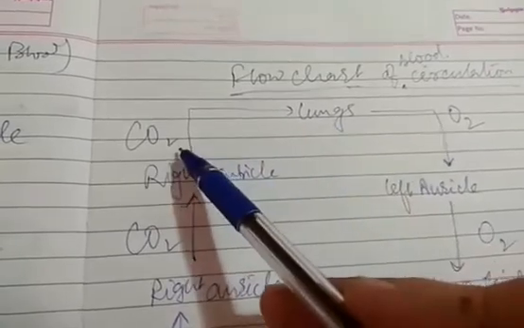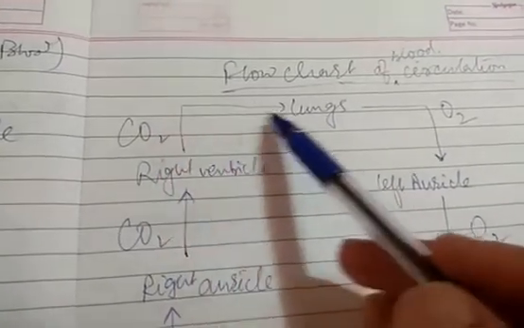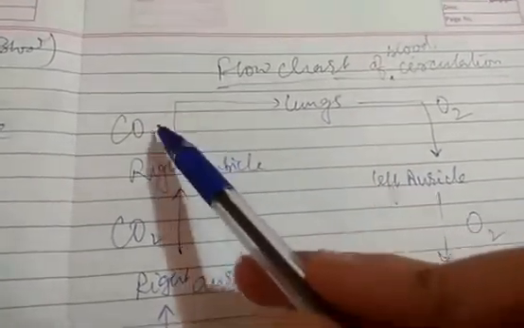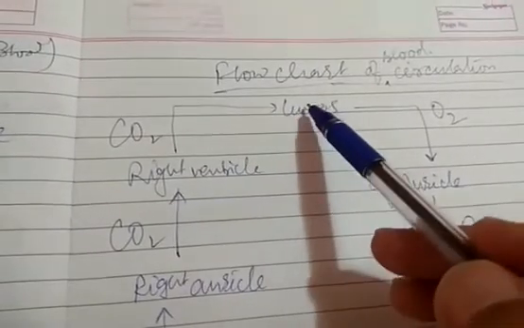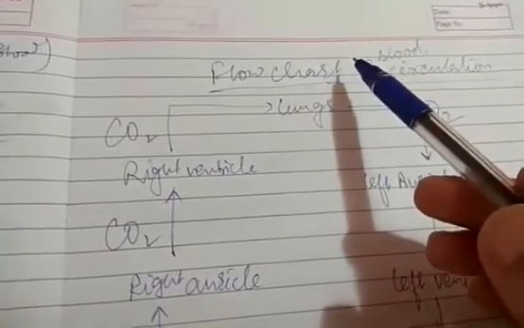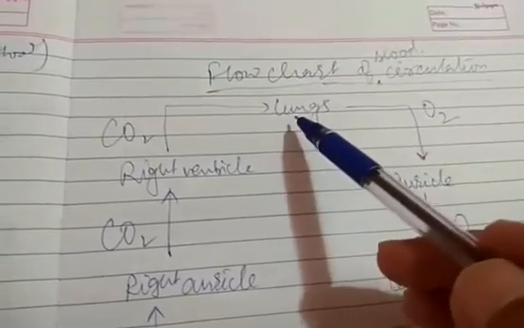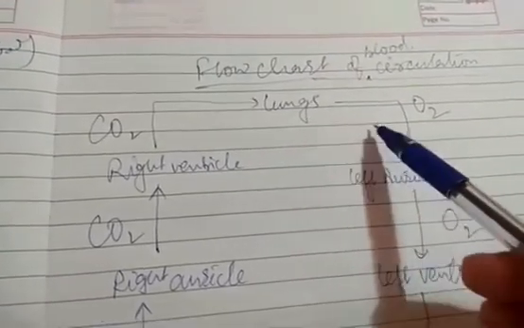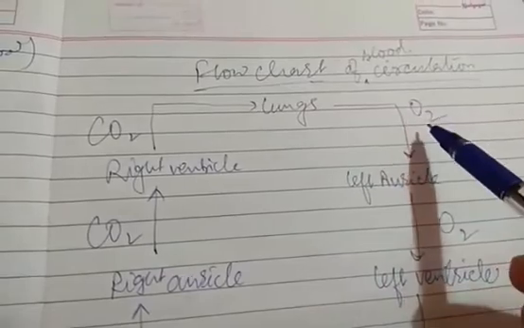To just take out the CO2. It will leave the CO2 in the lungs, and from the lungs, you know what happens, we release carbon dioxide outside. Okay, and then once again the blood will be loaded with oxygen.